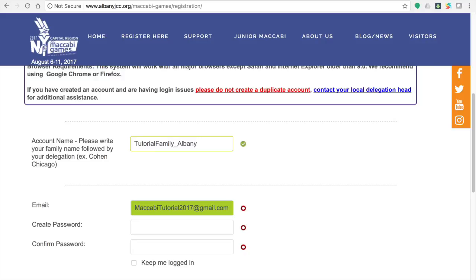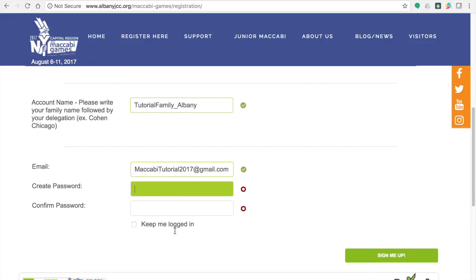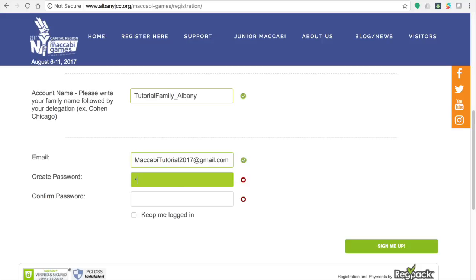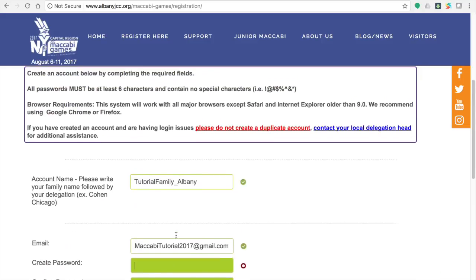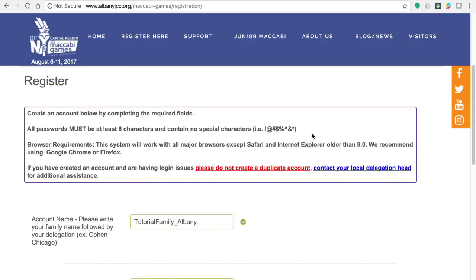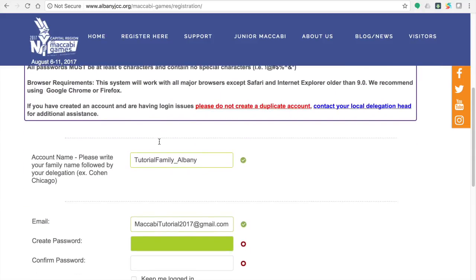Next, please enter your email address. Please use a current email that you check regularly, as you will be sent important information via email as the games approach. Please now create a password for your account name. Remember, 6 characters, but do not use any special characters.